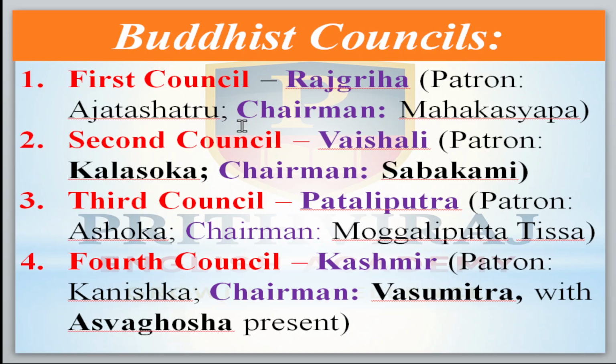Okay, so Buddhist councils, four. The first council at Rajagriha, the second at Vaishali, the third at Patliputra, the capital of the Mauryas, and the fourth in Kashmir. The fourth was conducted by Kanishka, the third by Ashoka, the second by Kalasoka, and the first by Ajatashatru.